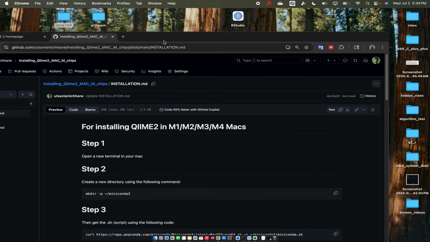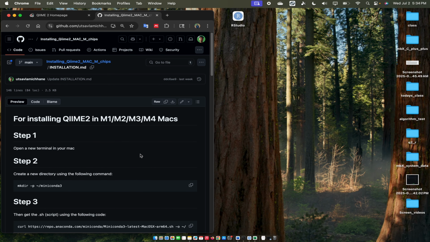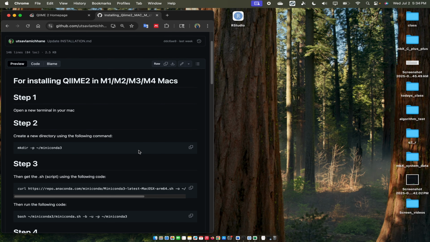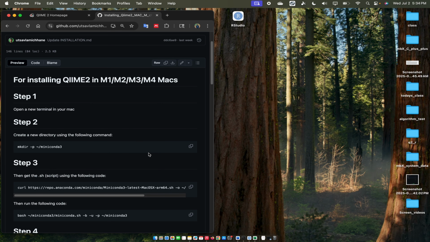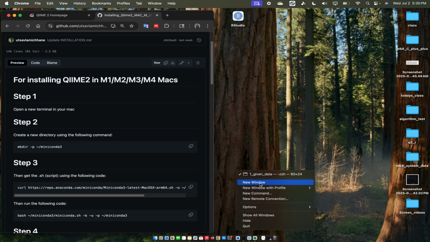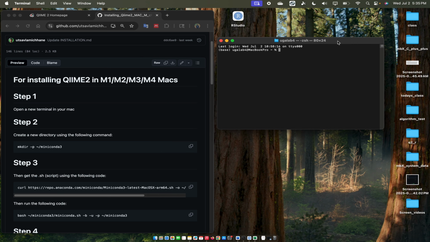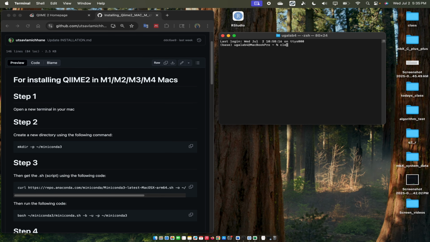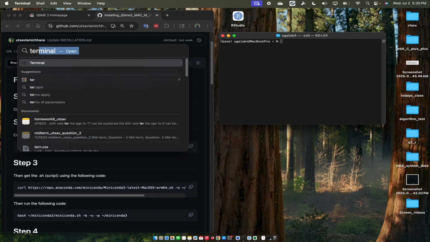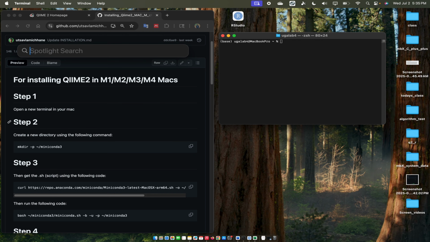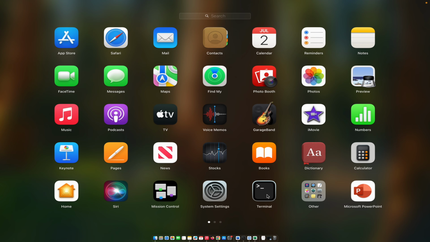For ease I will be splitting the screen, so here are the step-by-step instructions, and I will just run them on my computer. So I will open the terminal here. Let me clear these things. The first step is to open the terminal on your Mac. You can just type terminal in your search, or you can go to your Launchpad and open the terminal.